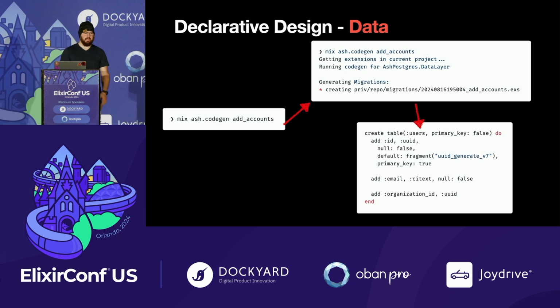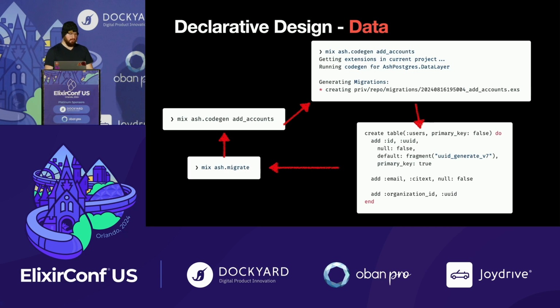And these migrations are actually pretty smart, right? Like we added a database level UUID default value. We know whether it could be null or could not be null, all that sort of thing. It actually does quite a bit beyond this, but we have to stick with the basics here. And we do this on a loop. We run mix ash.migrate to apply it to our local database, and then we keep working. We make some changes, codegen, migrate.